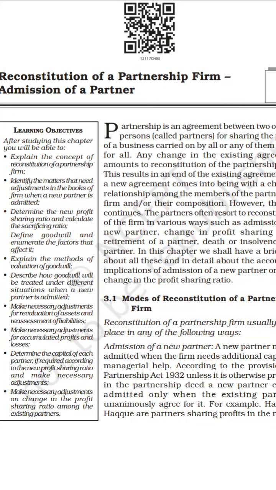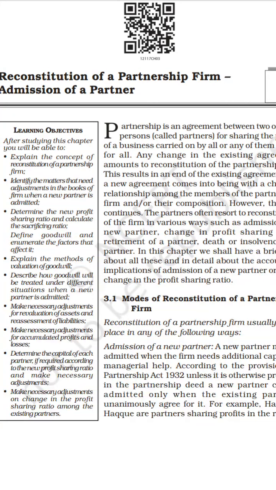So a partnership firm is an agreement created between two or more partners to carry out the business by sharing the profit and losses. Reconstitution means there are some changes in the rules and regulations. So we have to know in what ways reconstitution appears in the partnership firm.